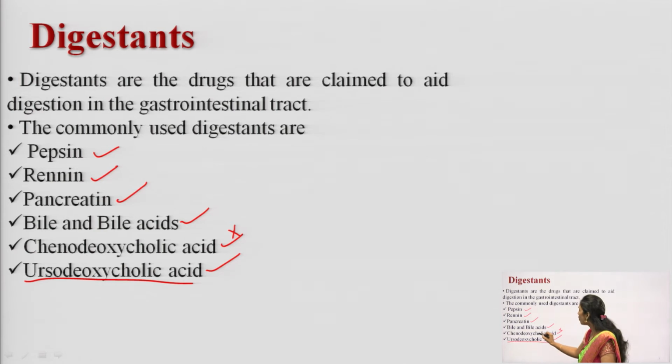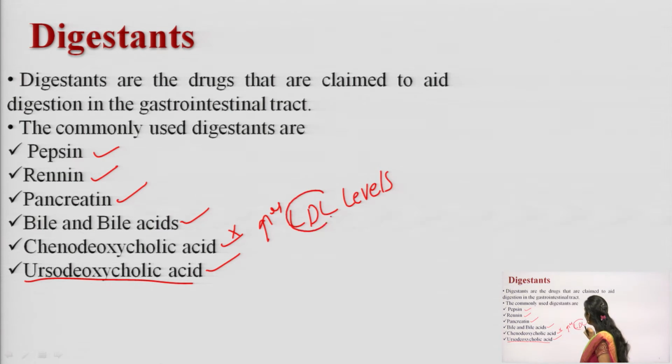This chenodeoxycholic acid will increase LDL levels. What is meant by LDL? It will increase the LDL levels, the cholesterol levels, the low density lipoprotein levels. Because of this reason, this drug has been replaced by ursodeoxycholic acid. It is an analog of chenodeoxycholic acid. So, these are the drugs which are used as digestants.